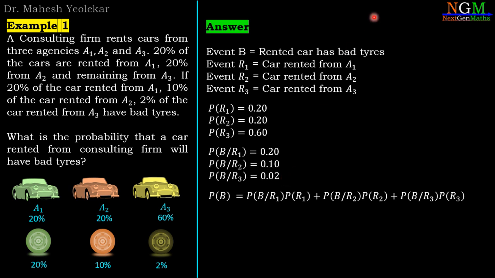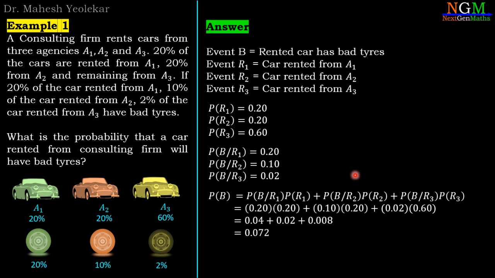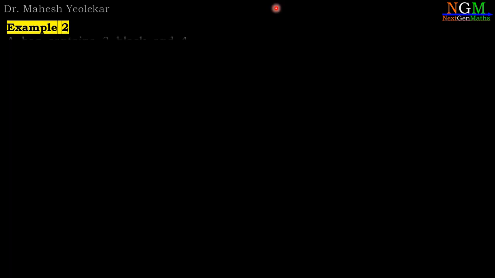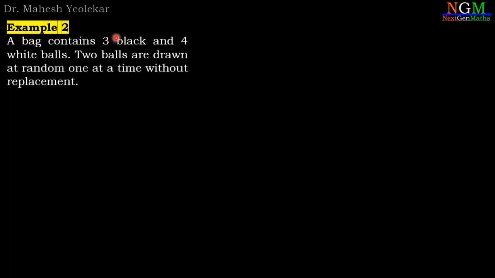So total probability of bad tires is equal to probability of B slash R1 into probability of R1 plus probability of B slash R2 into probability of R2 plus probability of B slash R3 into probability of R3. We have all the 6 values, substitute them there, and after the final calculation we have the probability of bad tires as 0.072.